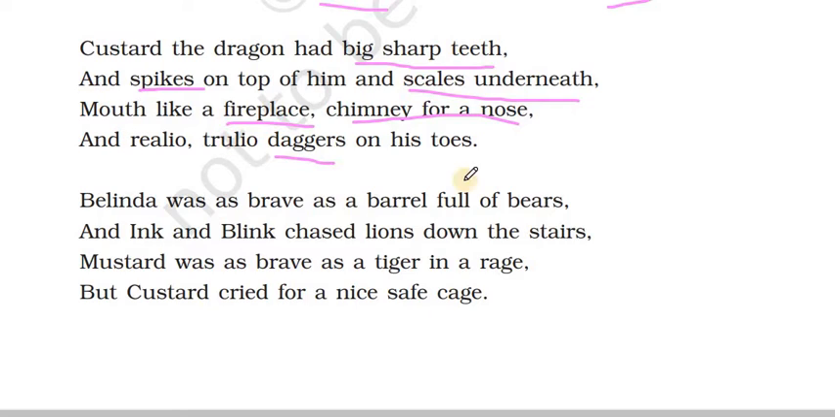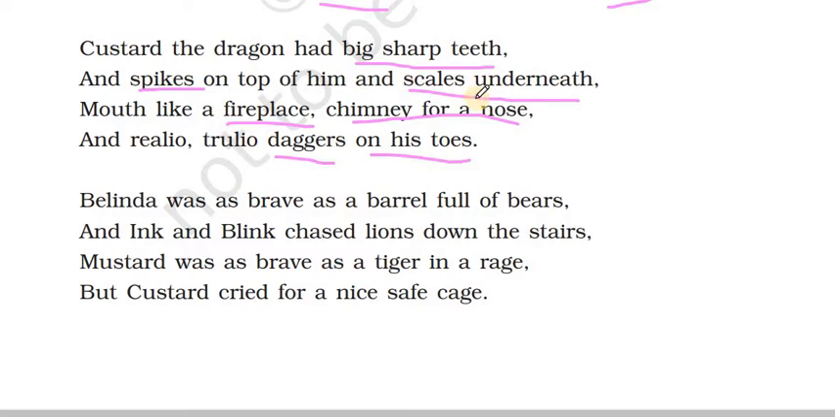And really truly, daggers refers to a sharp object like a knife. So he has knife-like toes, literally very sharp toes. So he has all sharp features. The dragon has big sharp teeth, spikes on the body, so that if somebody touches him, it is going to be hurting for the person who touches.